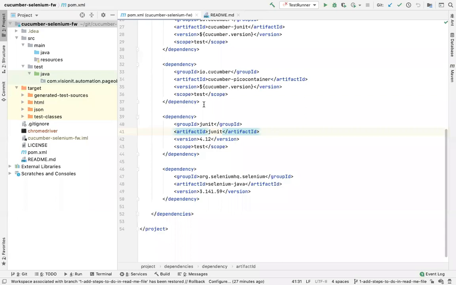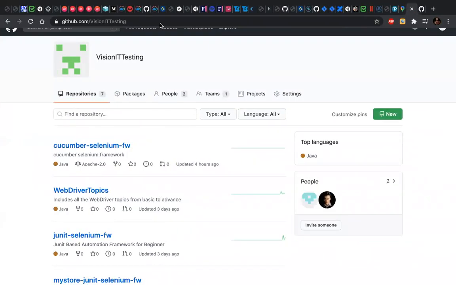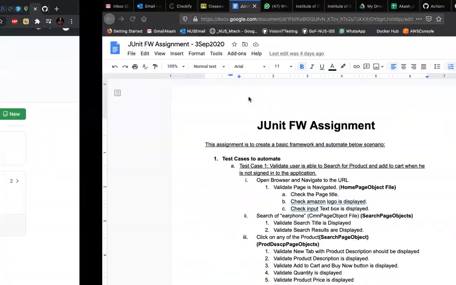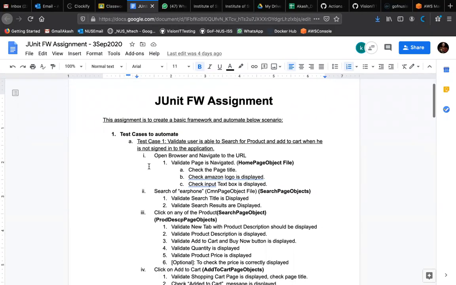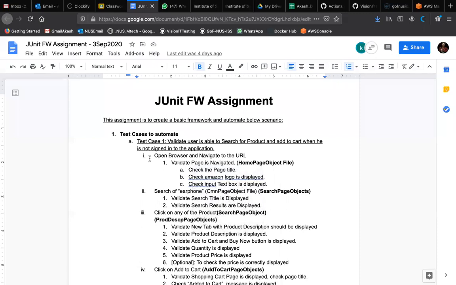Right, so let me do a quick recap. I asked you guys to work on the assignment, which let me open. I've asked you guys to work on this assignment because it would have acted as a base or foundation, and it would help us in creating our next framework, which was supposed to be a Cucumber framework,